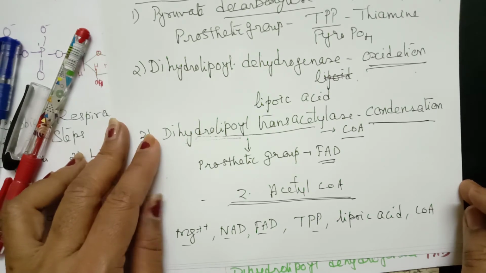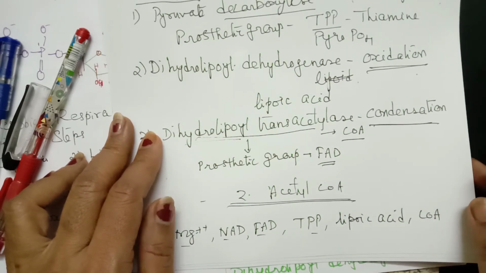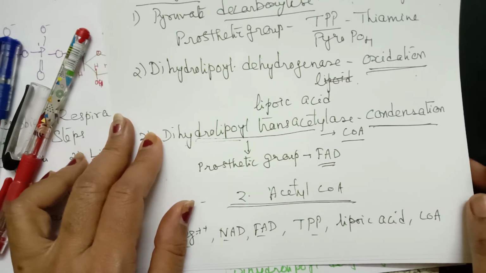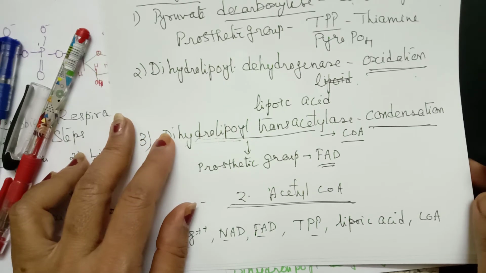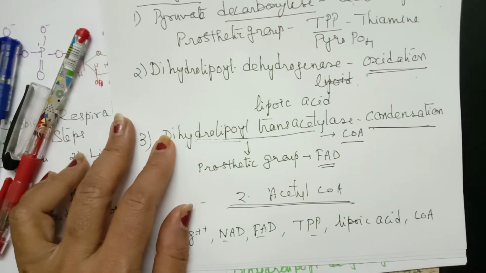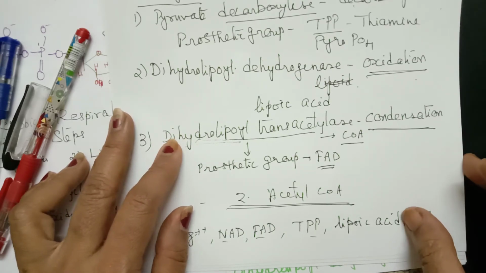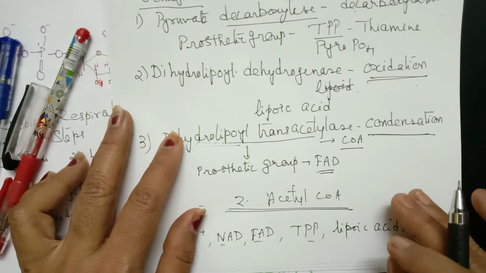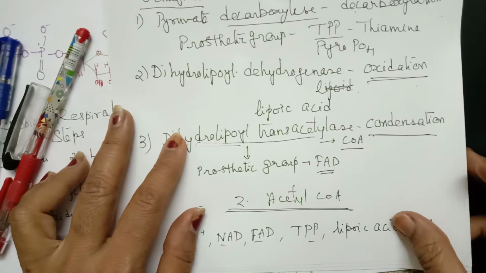So this is called the link reaction, or oxidative decarboxylation of pyruvic acid. This is taking place in the matrix, and we have 2 molecules of acetyl coenzyme A. Now this acetyl coenzyme A must participate in the next step, called the Krebs cycle. So with this we complete the link reaction. Next we will start with the Krebs cycle.